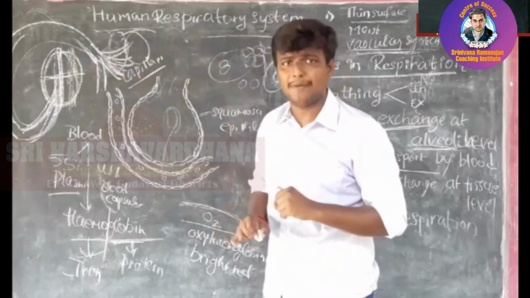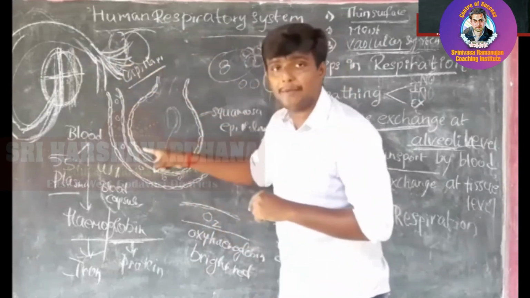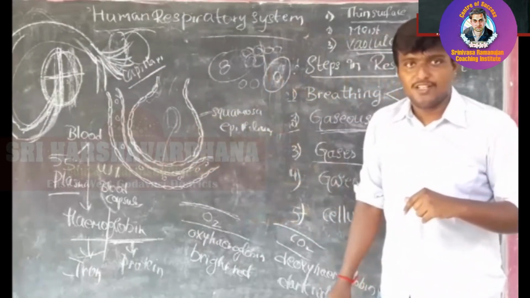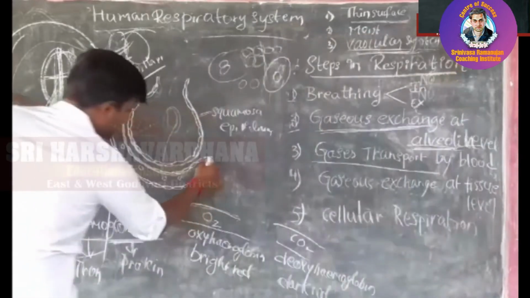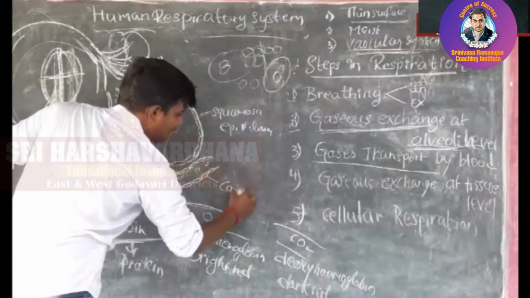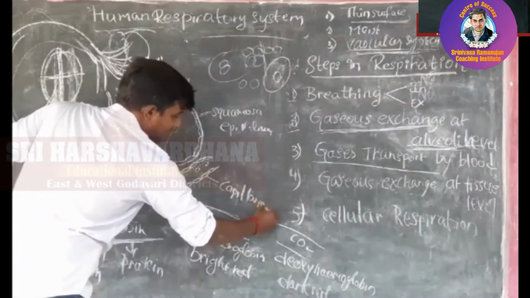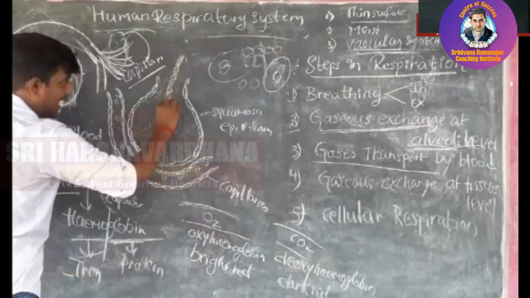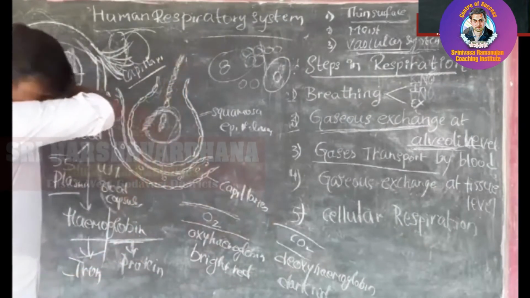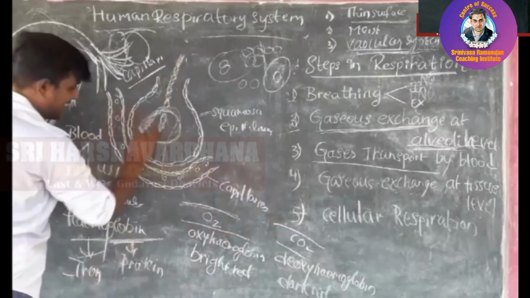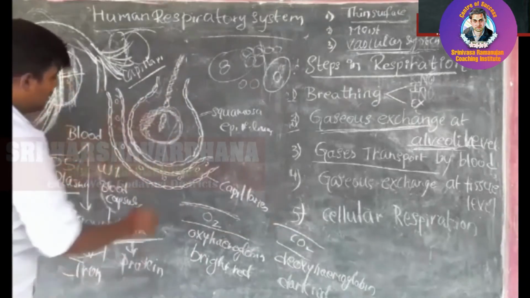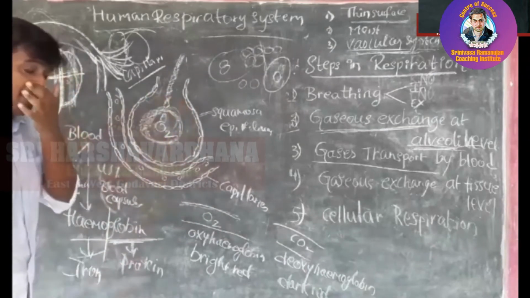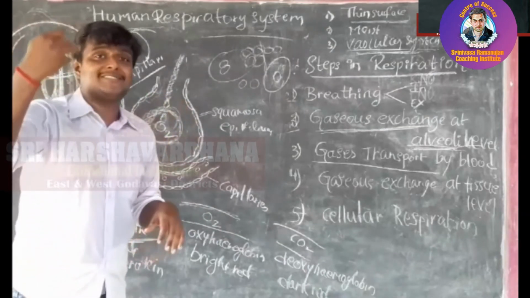When the capillaries are formed, each and every capillary reaches and enters into the alveoli. When it goes to the alveoli, this one we call capillaries. So when it reaches the alveoli, now from the bronchioles the gases enter into the alveoli. When the gases enter the alveoli, in these gases what gas is present more? Here we can see the oxygen percentage will be more.